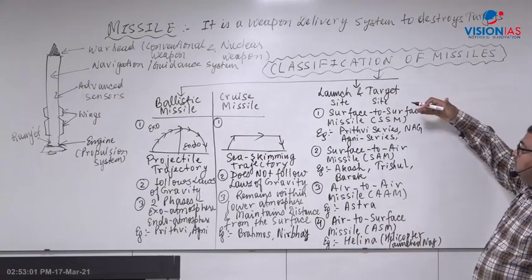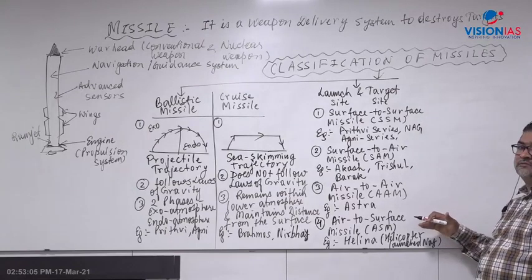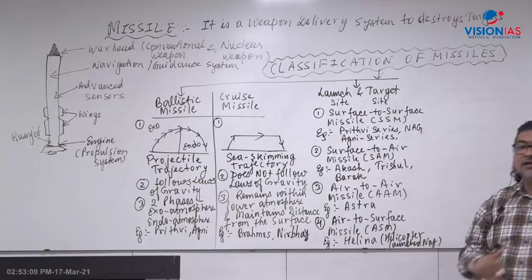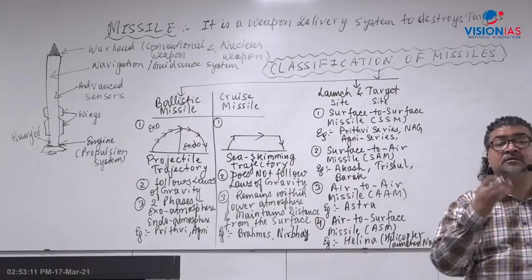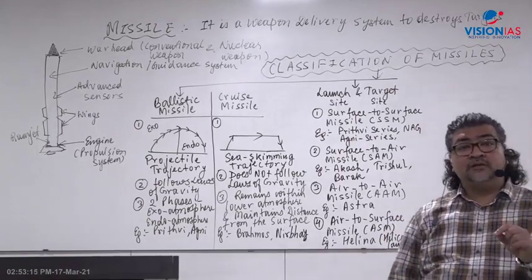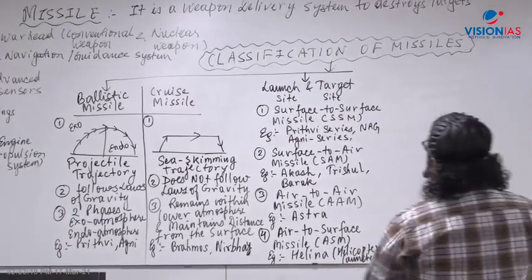BrahMos can be surface to surface, surface to air, and also air to surface. BrahMos can be used by the army, by the navy, and even by the air force. But BrahMos is a cruise missile, a supersonic cruise missile.